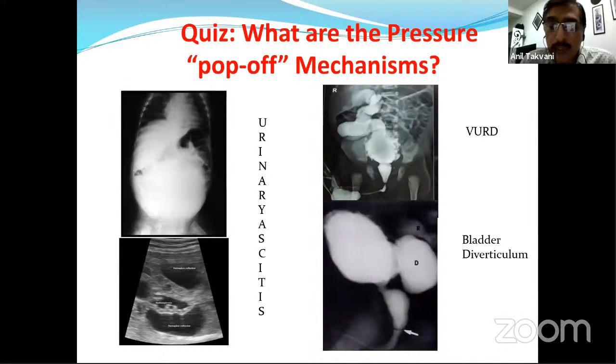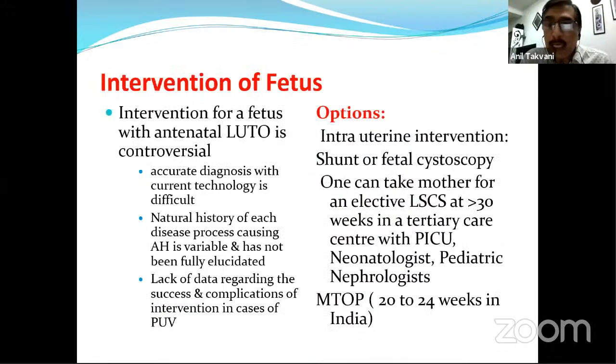Excellent, Shruti. So we move to the third topic, which is very controversial as well as very important, and that is intervention of the fetus. Intervention of the fetus with antenatal lower urinary tract obstruction is controversial. The reasons are that accurate diagnosis with current technology is difficult. We cannot say 100% this is only a PU wall.